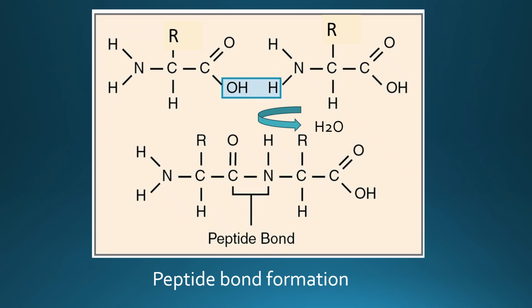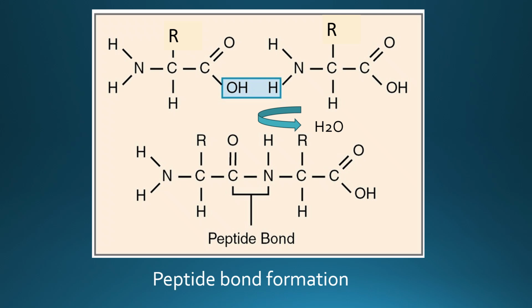Now coming to peptide bond formation. As I said, when mRNA is translated, during this process there is peptide bond formation between two amino acids. It is formed between the carboxylic group, that is the COOH group of one amino acid, and the amino group of the next amino acid, with the release of H2O.